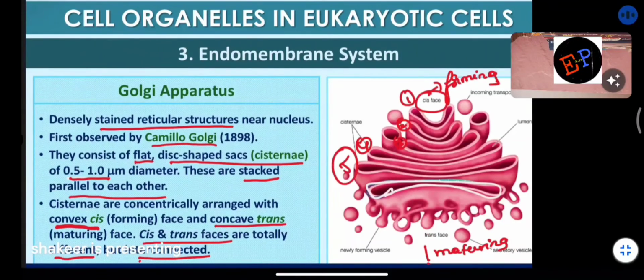So therefore, Golgi apparatus has two faces. One is the cis face, which is also called the forming face or the convex face. The second one is the trans face, which is also called the maturing face, or you can call it the concave face. So these names also you have to learn by heart now. Maybe questions can refer to this.